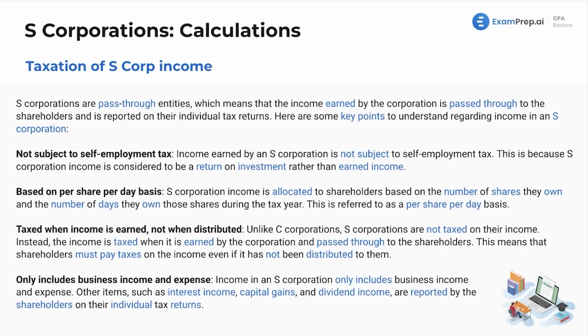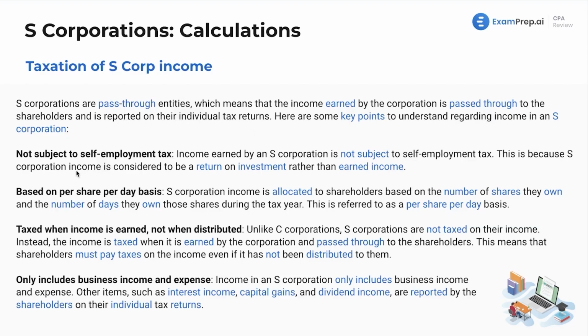All right, more taxation of S corporation income. Here are just some facts, tidbits, aspects, and attributes that you should know. S corporations are pass-through entities. We're going to beat the phrase to death, which means that the income earned by corporations is passed through to shareholders and reported on their individual returns.